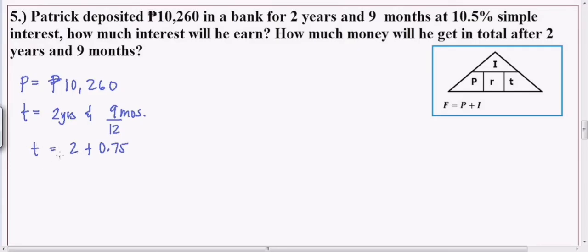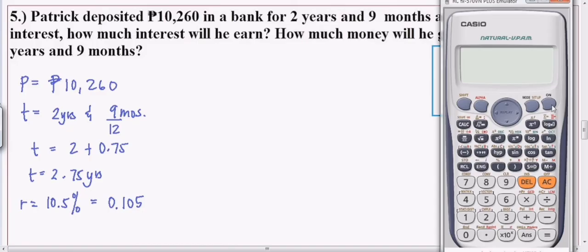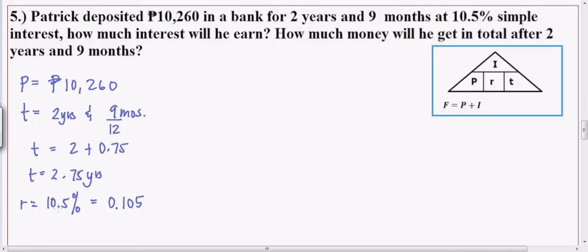So, ang time na gagamitin natin is 2.75 years. Okay? So, may binigay pa na 10.5% which is the rate. Tanggalin ang percent, divide by 100. So, that would be 0.105. Kung gusto nyo i-divide, that would be 10.5 divided by 100. So, the answer is 0.105. Or pwedeng i-move nyo yung decimal ng dalawa. Katulad ng sinabi ko kanina.